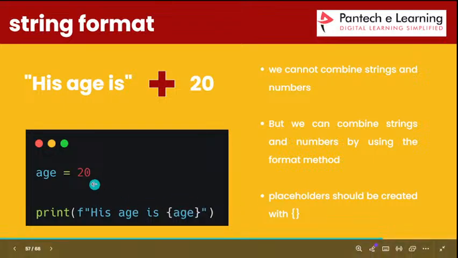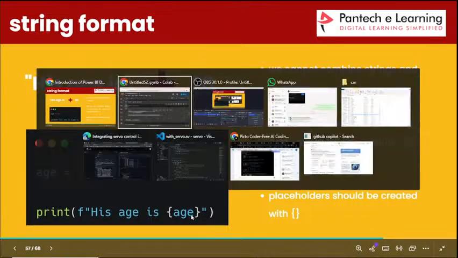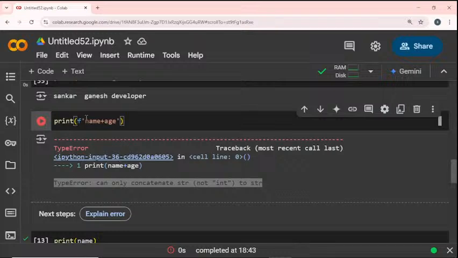The value 20 is stored as age, so we can pass the age value in this particular string format. Then only we can mention the placeholder, and then the output will appear. Okay, I will show you. The name is a different variable and age is a different variable, right? So now I will give placeholders for these two different values. Now I run this.